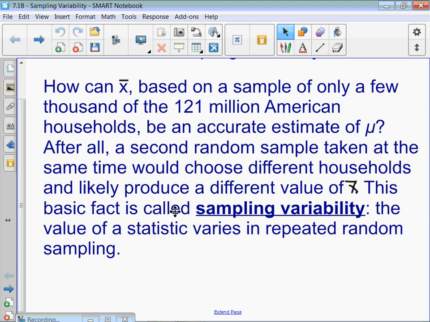After all, a second random sample taken at the same time would choose different households and likely produce a different value of x-bar. This basic fact is called sampling variability. The value of a statistic varies in repeated sampling. You should write that definition down: sampling variability, the value of a statistic varies in repeated random sampling.